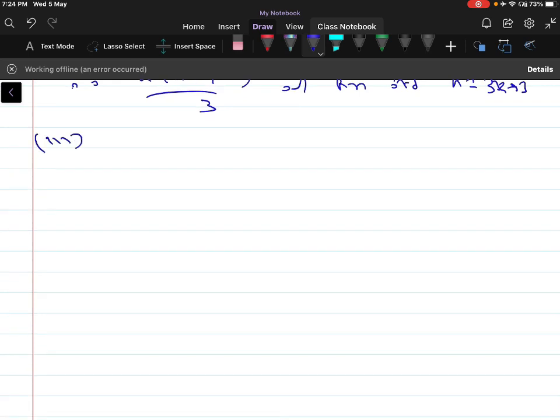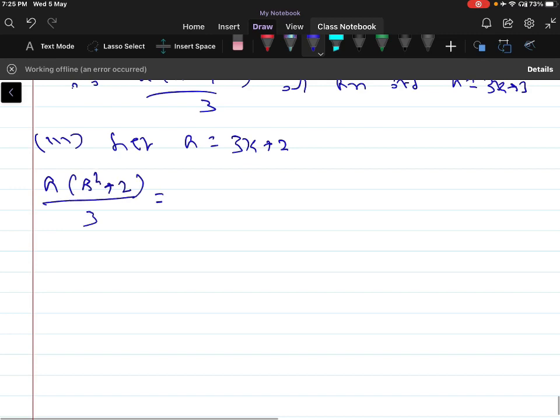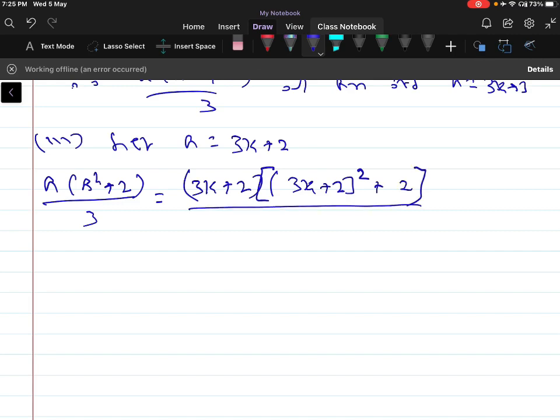Let us take the third case. Let a is equal to 3k plus 2. Then a into a square plus 2 divided by 3 can be written as 3k plus 2 into (3k plus 2) whole square plus 2, divided by 3.